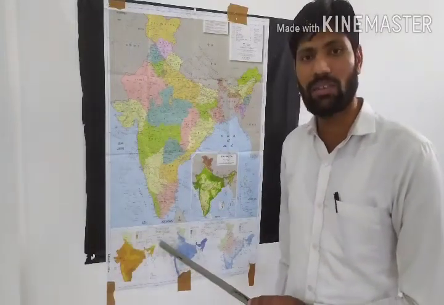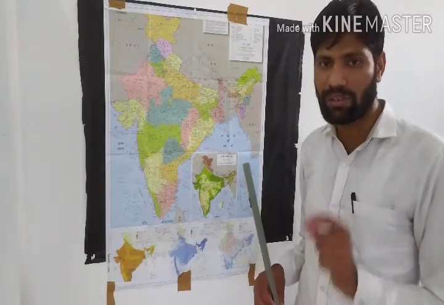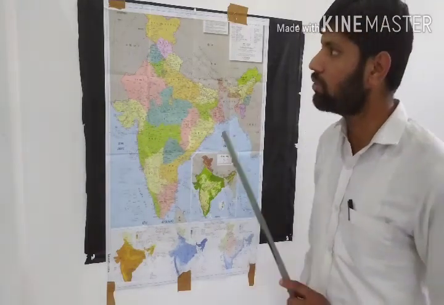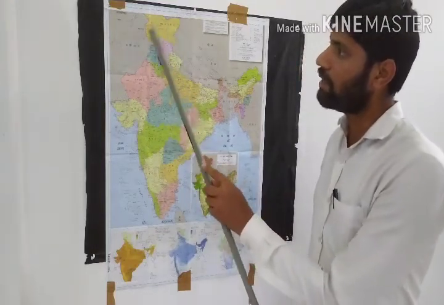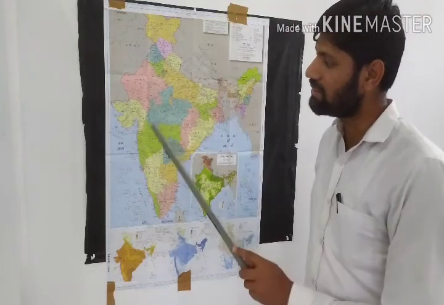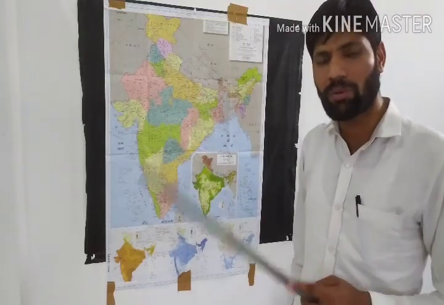Second is species diversity. Species diversity means we have to account for the diversity of a particular area or particular region, or in a particular community. Like I can say the diversity in Jammu Kashmir is less than the diversity in